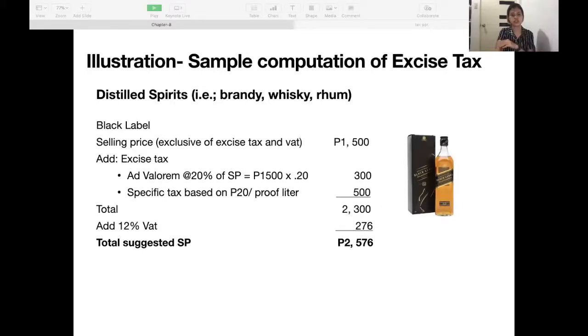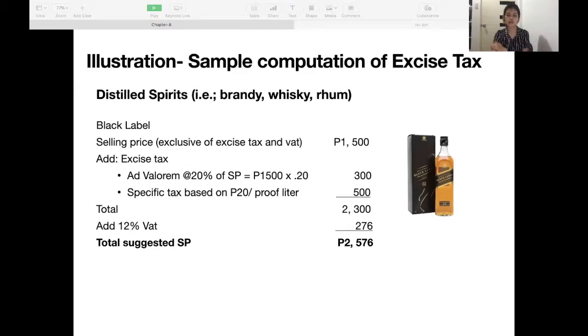Okay, illustration: sample computation of excise tax. Sample ko dito is the Black Label. So selling price, exclusive of tax and VAT, is 1,500 pesos. By the way, sample lang yung mga amounts na nandito. So mag-a-add tayo ng excise tax. First is the ad valorem na 20% of the selling price. 1,500 times 20% is equal to 300 pesos. And for the specific tax naman, this is based sa proof liter ng isang liquor. So example lang yung 500. So a total of 2,300 pesos.